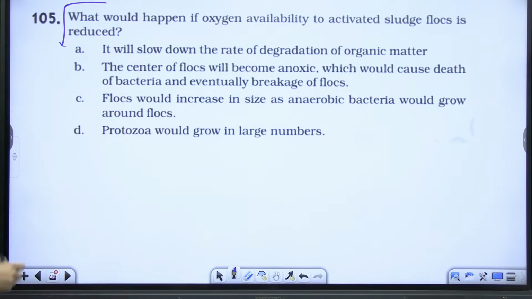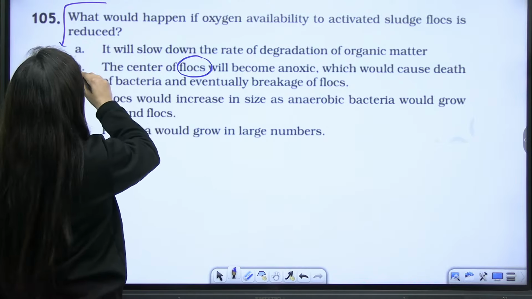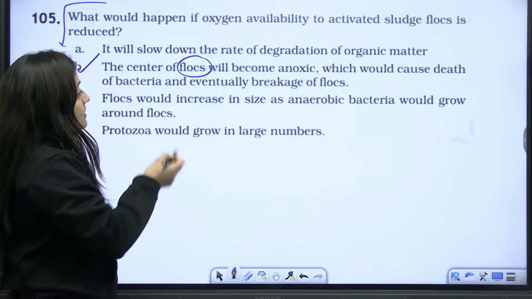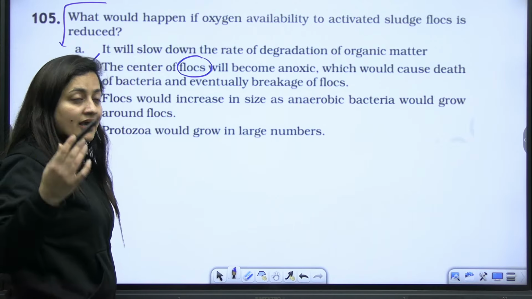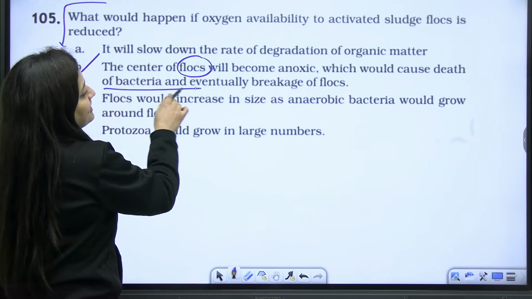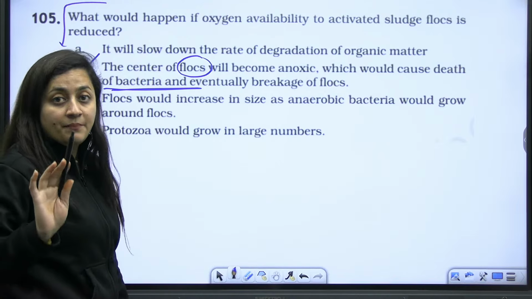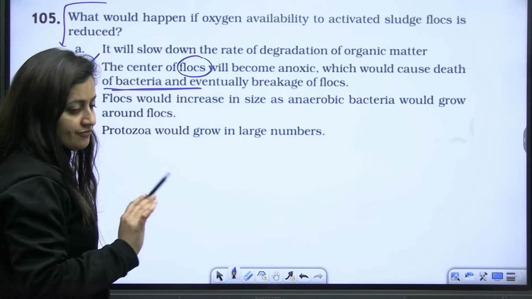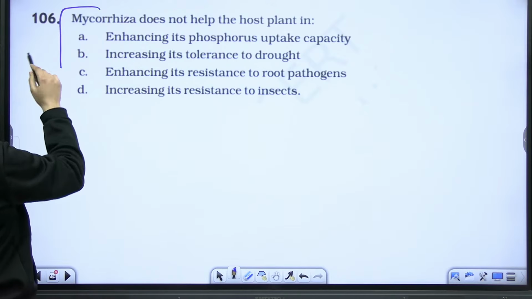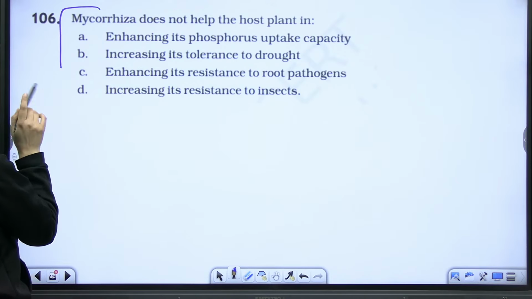It's very simple because flocs need the oxygen. If oxygen is not available, the center of the floc will become anoxic, which would cause the death of bacteria and eventually it will break the floc. Right? Done?